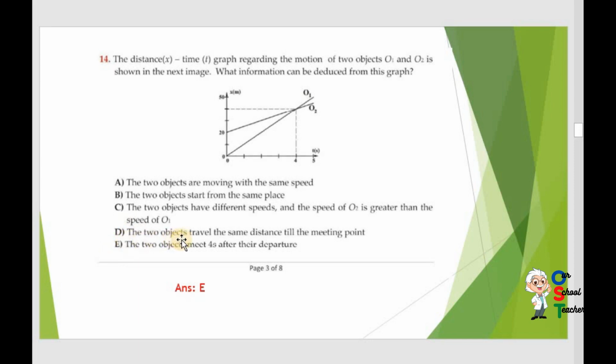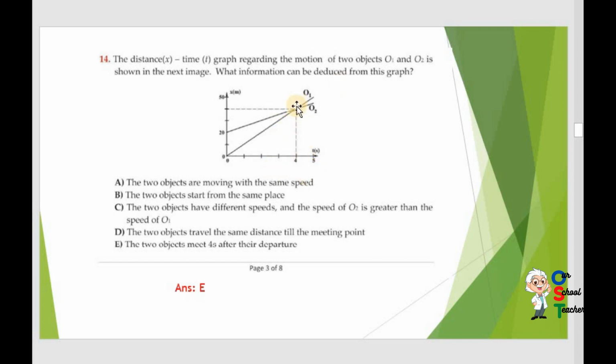Now read option D. The two objects travel the same distance till the meeting point. No. When you calculate, you can see they have covered different distances. The two objects meet 4 seconds after their departure. Yes.